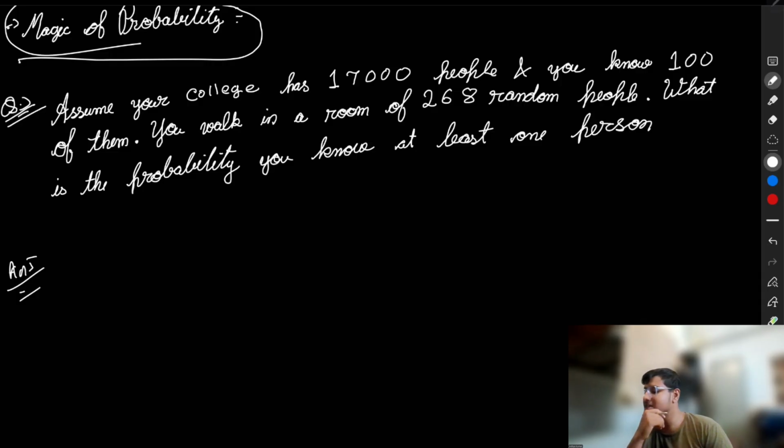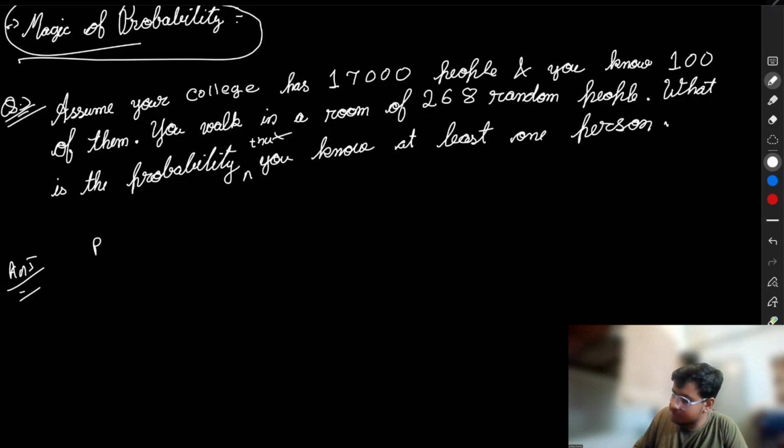Assume your college has 17,000 pupils and you know 100 of them. You walk into a room of 268 random people. What is the probability that you know at least one person?